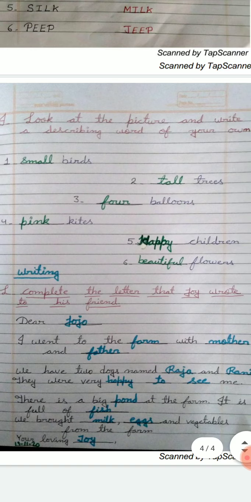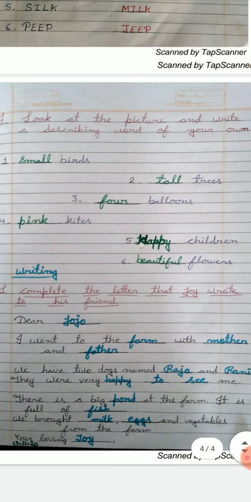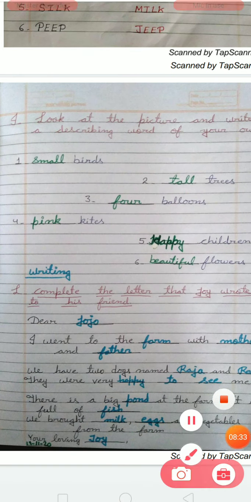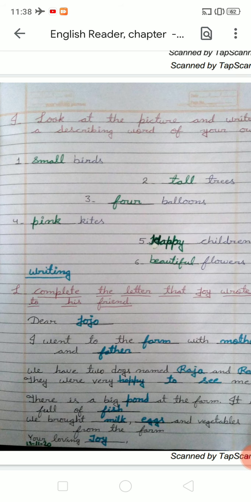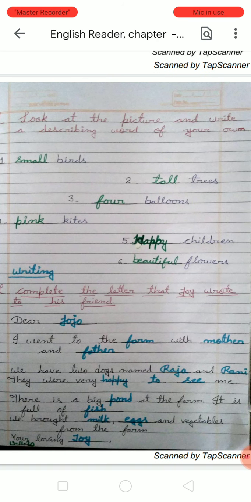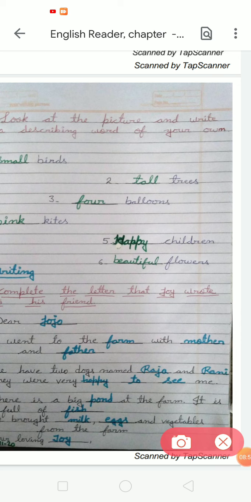Here is a letter that was written by Joy. So it is exercise number L. Complete the letter that Joy wrote to his friend. Who is the friend of Joy? Do you know? So we have to write the name Jojo. So Joy writes, dear Jojo, I went to the farm. F-A-R-M, farm. We have to fill in farm. Next, with mother, M-O-T-H-E-R, mother, and father, F-A-T-H-E-R, father.